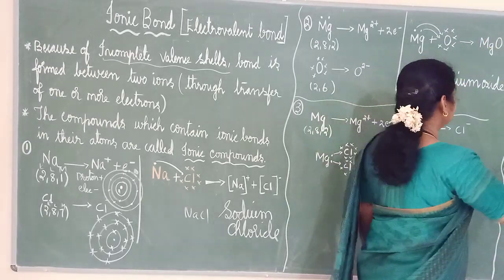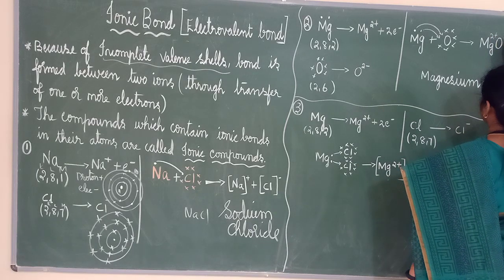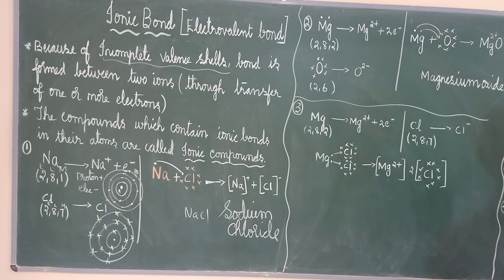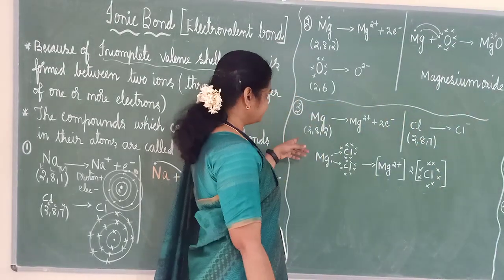Okay. When you are writing, you can just write it as Mg2 plus, O2 minus. So 2 plus and 2 minus will cancel. We can just write it as MgO. What is the name of the compound? Magnesium oxide. The third one is a combination between magnesium and chlorine.